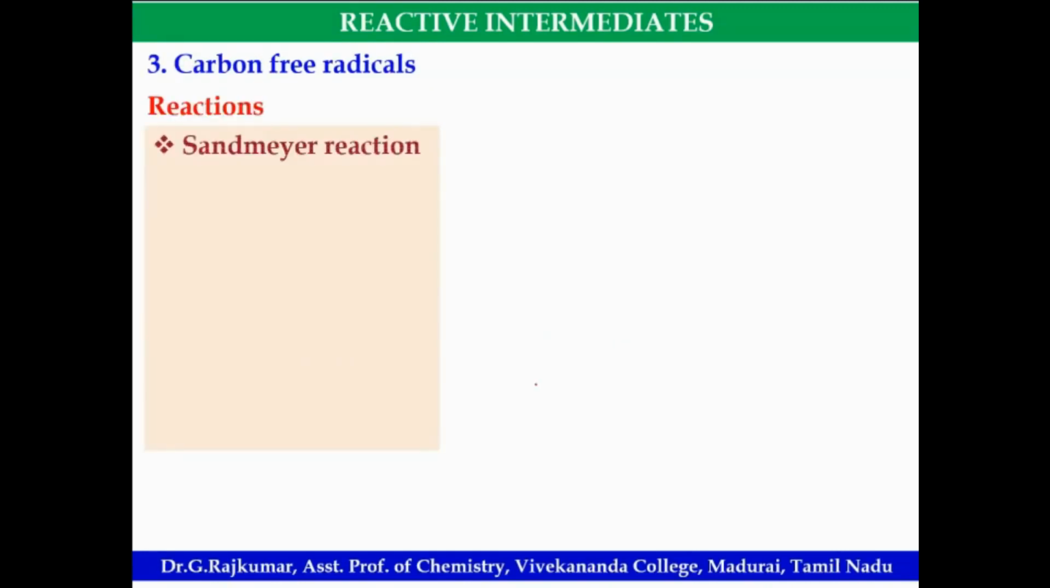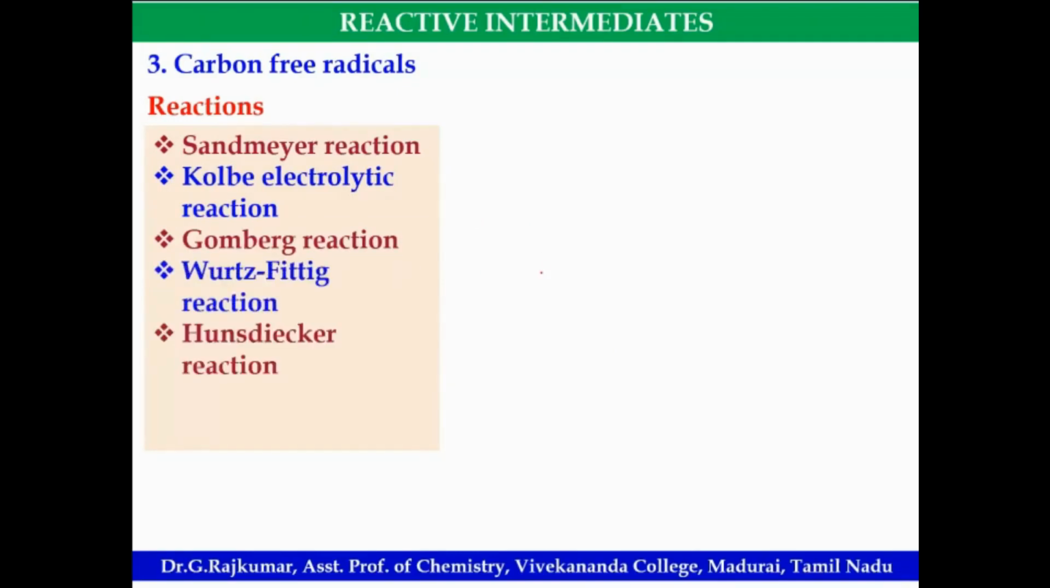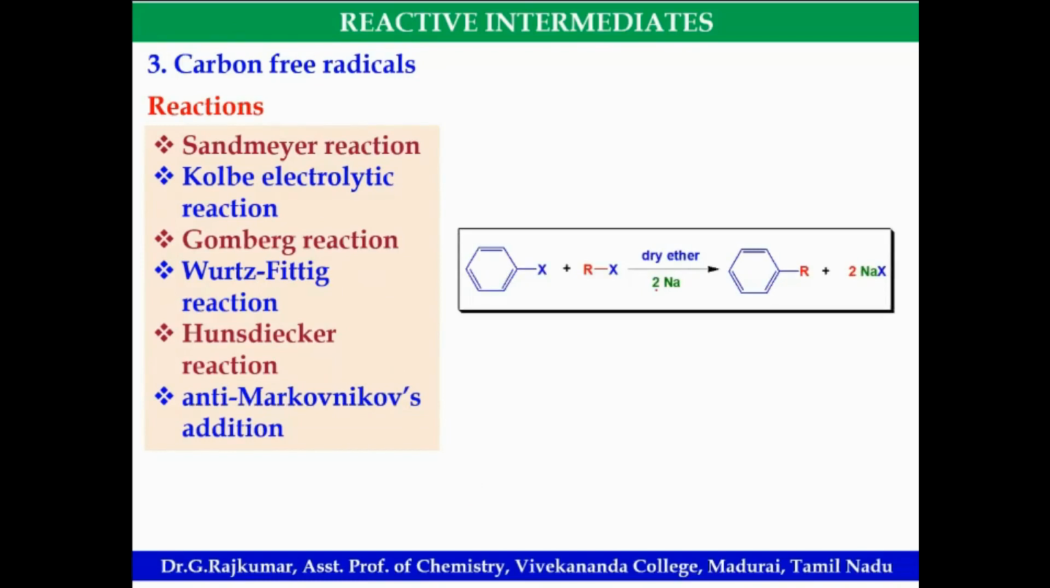Then important reactions: Sandmeyer reaction, Kolbe electrolytic reaction, Gomberg reaction, Wurtz-Fittig reaction, Hunsdiecker reaction, anti-Markovnikov addition reactions. In all of these, the carbon free radical forms as an intermediate. Okay, what is the name of this reaction? Wurtz-Fittig reaction. Yeah, Wurtz-Fittig reaction.